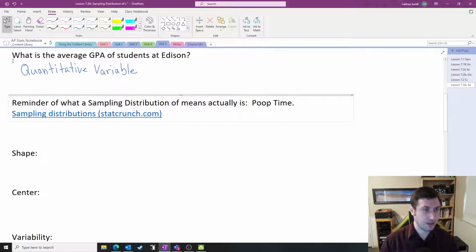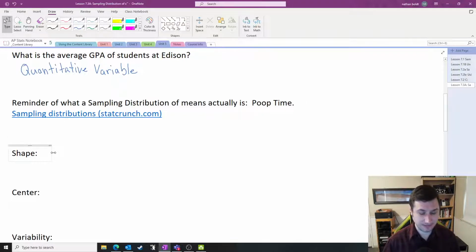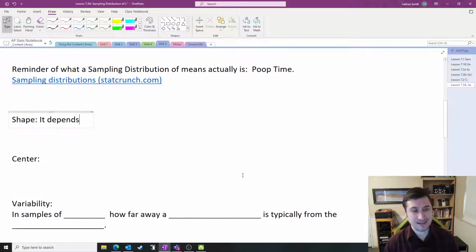All right, shape. What is the shape of a sampling distribution of means? Well, it depends. In order to keep this video short, I'm going to skip shape. We're going to do the shape of these sampling distributions in class next time. If you remember, for proportions, the shape depended on a lot of things: the proportion and the sample size. There were certain conditions that if we met them, it would always be normal shape. There's a similar idea for means, but we're going to get to that in class. Let's do the two easy ones right now, the center and the variability.